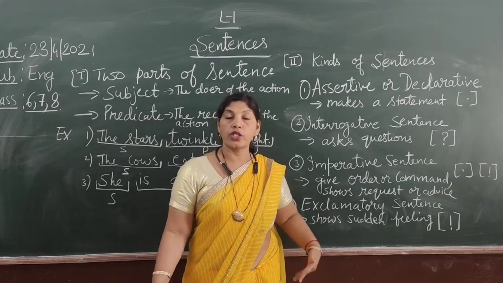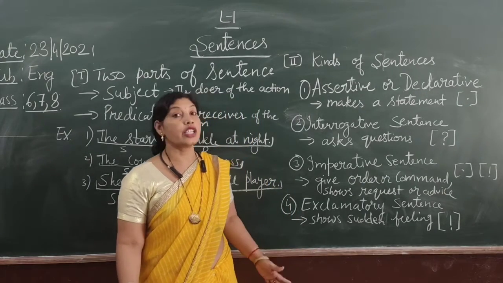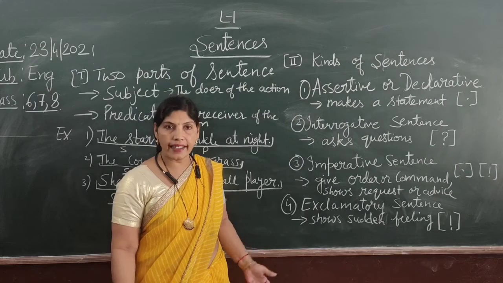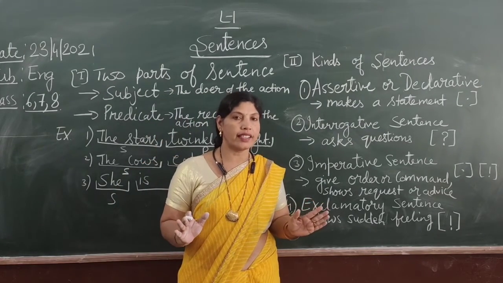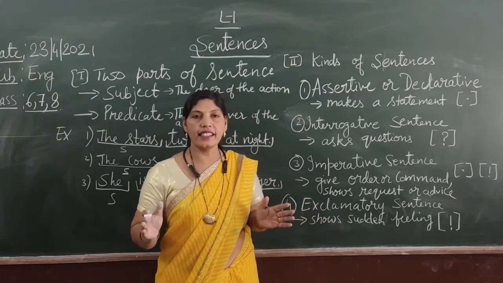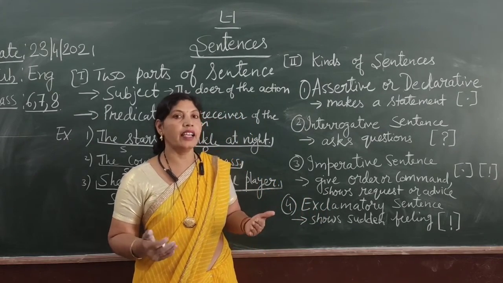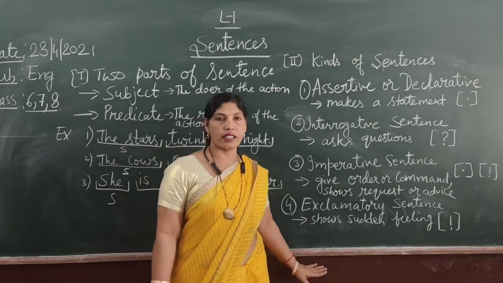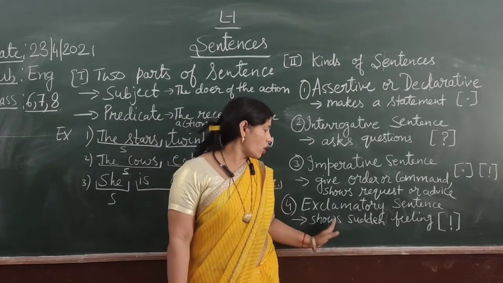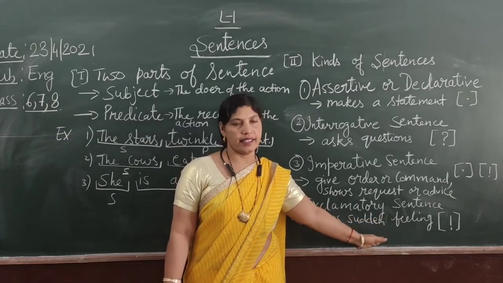Alas, he is no more. It is showing that he is no more. He is showing the sadness. What a beautiful rainbow it is. All these sentences show some sudden feeling and always end with an exclamation mark. Such sentences are called exclamatory sentences.